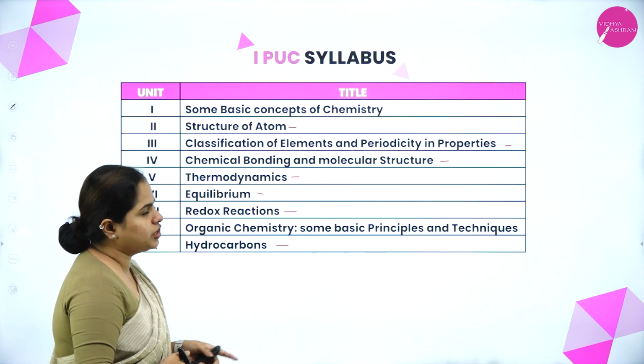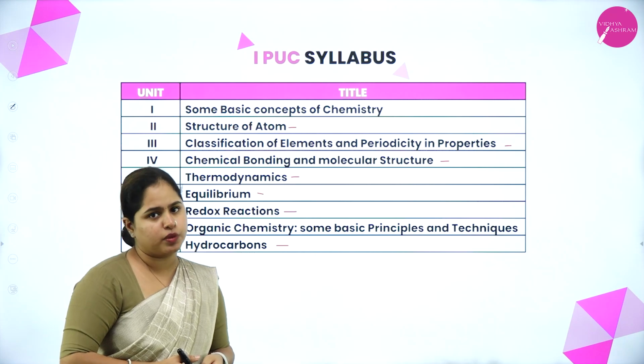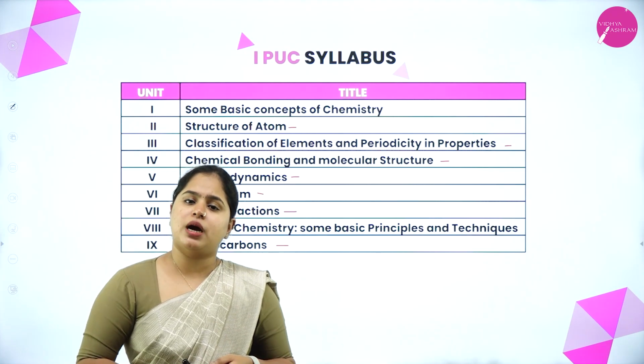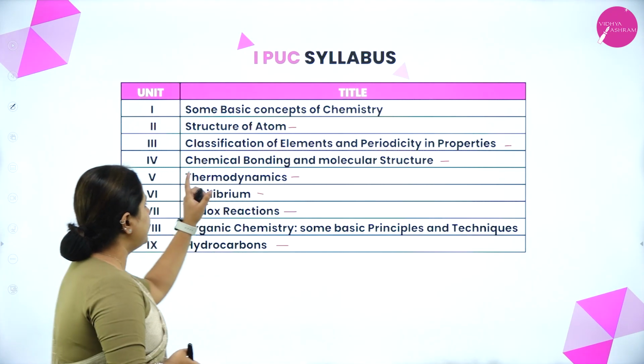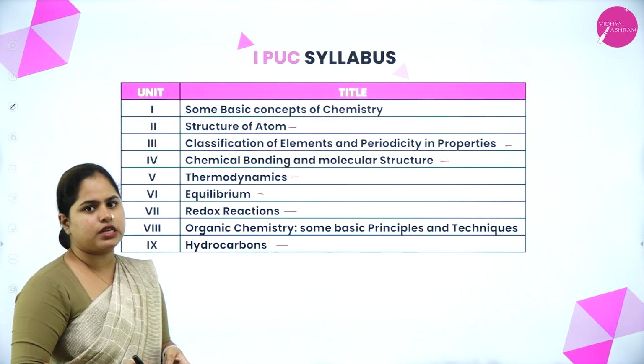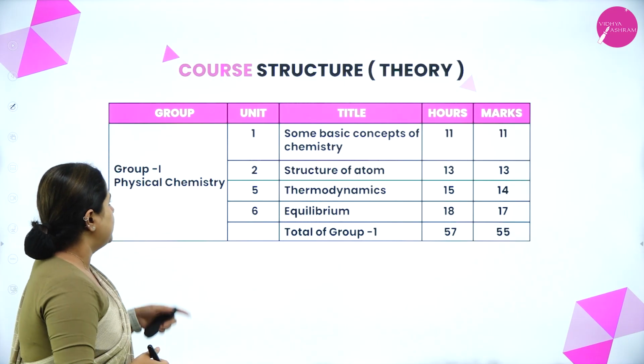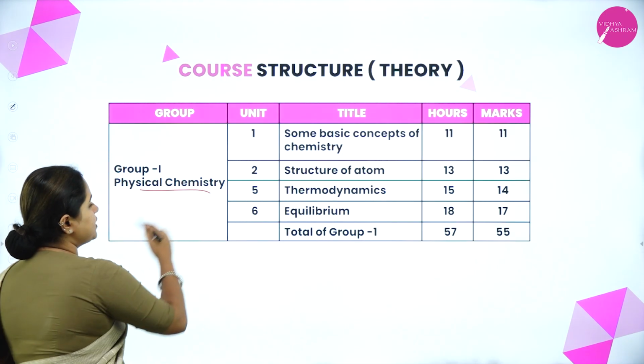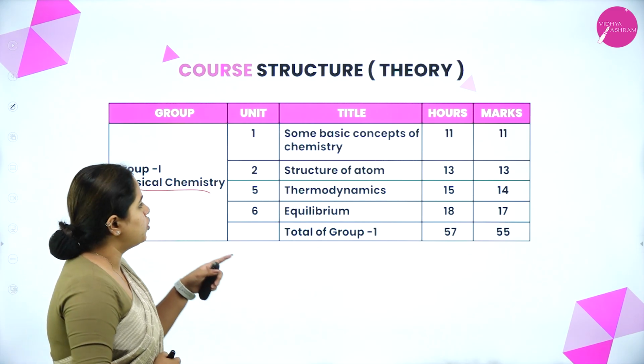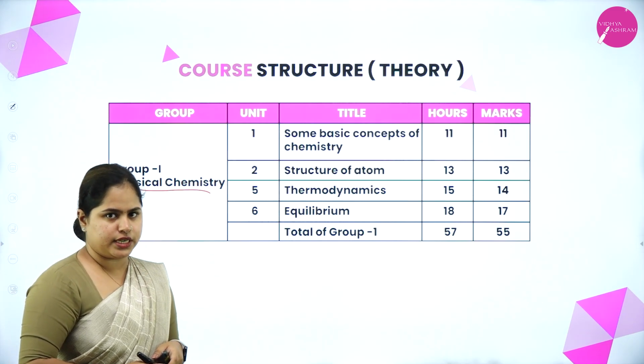So these are the 9 chapters included in your first PUC syllabus. So there are many chapters which have been deleted. Finally, these are the only 9 chapters that you have in your syllabus. Right. Now moving on to the first part, that is physical chemistry chapters. So you have 4 chapters in physical chemistry.